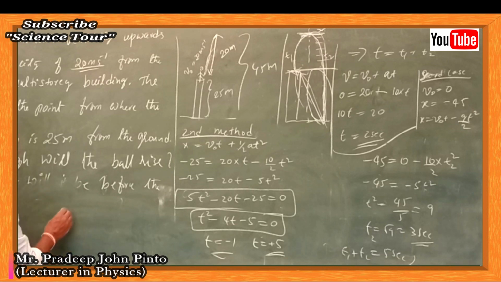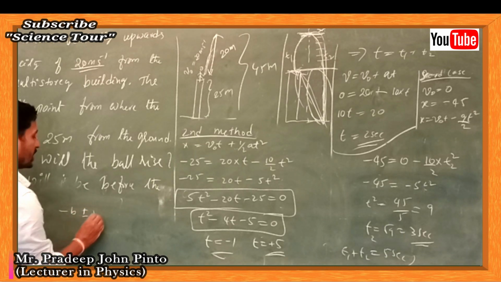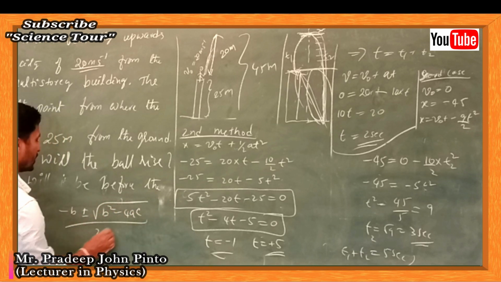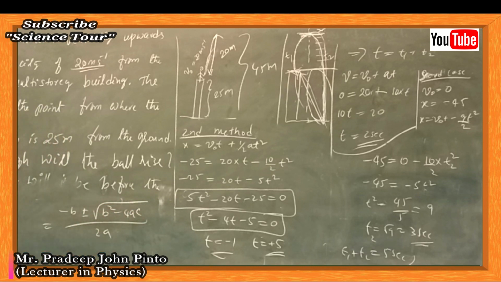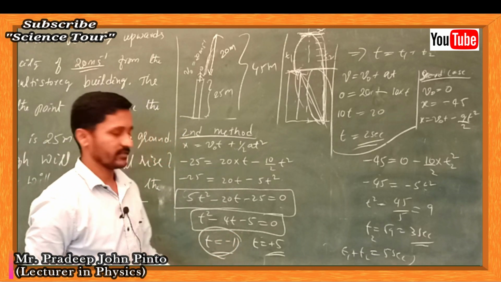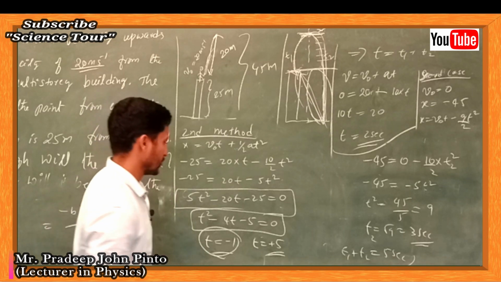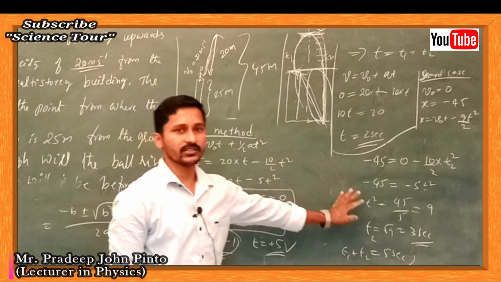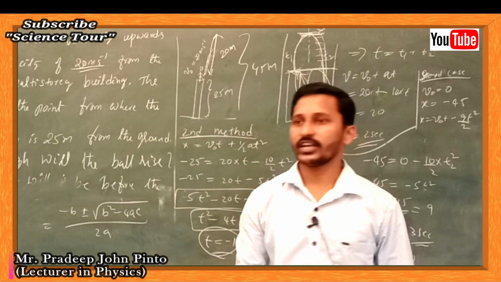You can also use the formula minus b plus or minus square root of b square minus 4ac divided by 2a. But the negative root we are not going to consider. Why? Time cannot be negative, so this is the right method. Any method you can use, but the earlier method is the easiest, okay.